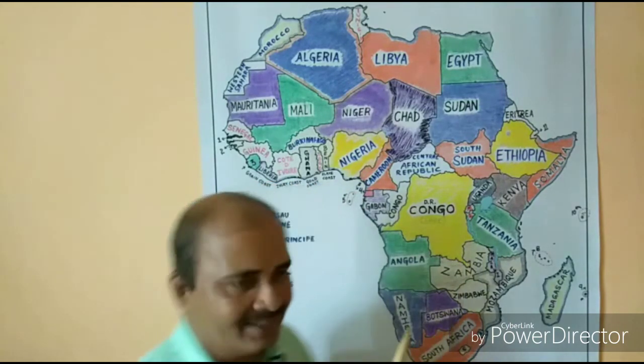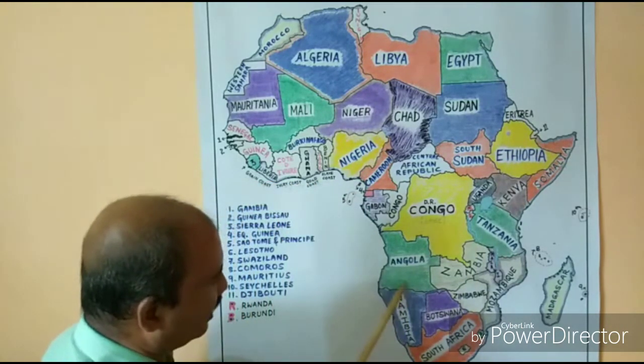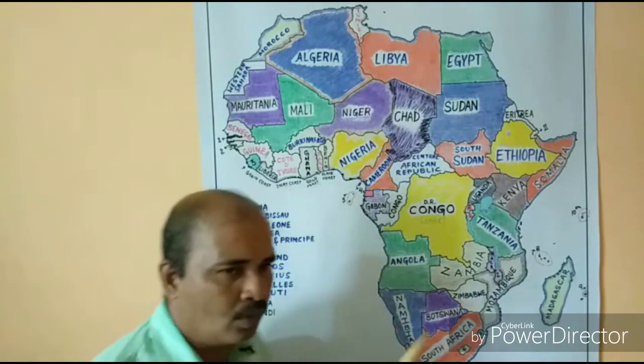Okay, this is another set of countries where we have borders formed by rivers. And we have 16th parallel. Namibia and Angola are separated by what we say 16th parallel.